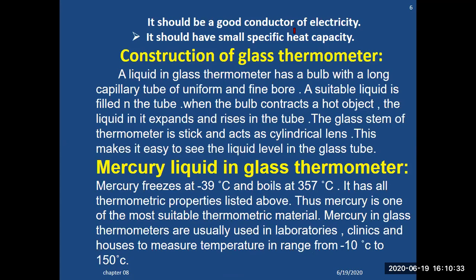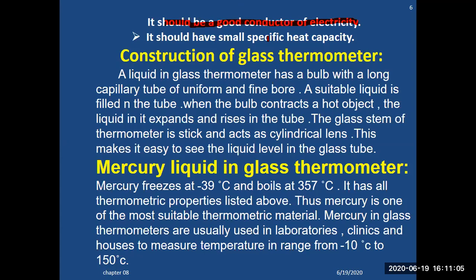It should be a good conductor of electricity and heat. Water is a poor conductor of electricity and heat. The substance used in a thermometer should be a good conductor. Why? Because when you place it under your elbow or inside your mouth, it should absorb heat from your body and start expanding.